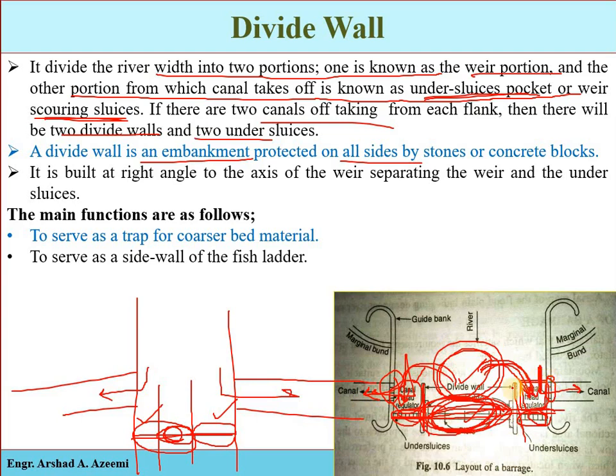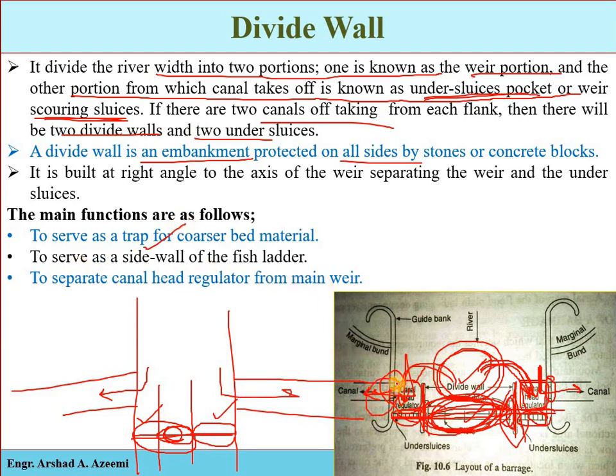Also, these divide walls serve as a support for the fish ladder. We will discuss in the next slide what a fish ladder is. So it is supporting the fish ladders, and also separating the canal head regulator from the main weir.